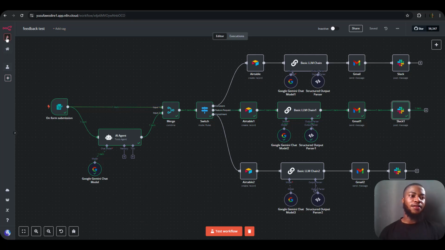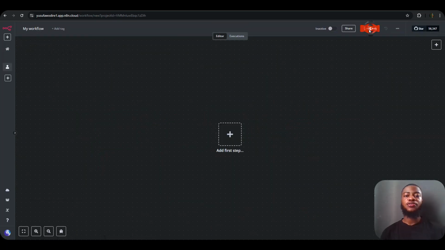So the first thing to do is to create a new workflow. I'm going to be naming this workflow Echo Heaven feedback. So good. The first thing to do is to add a trigger node, which is basically what will be telling the workflow to work. That's the simplest language I can use.